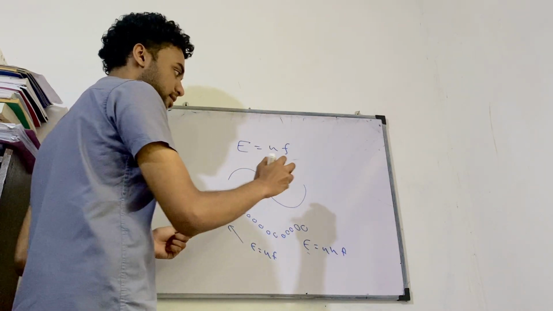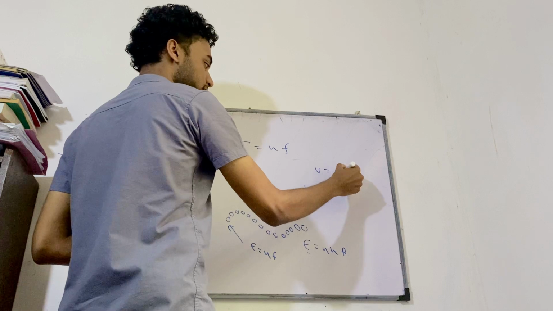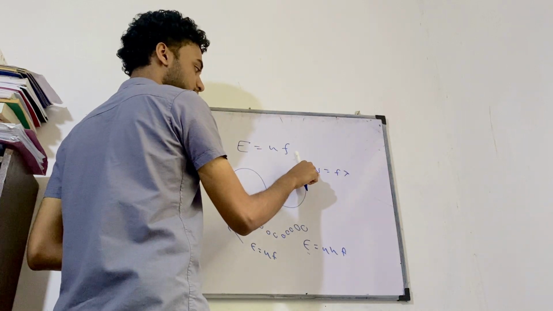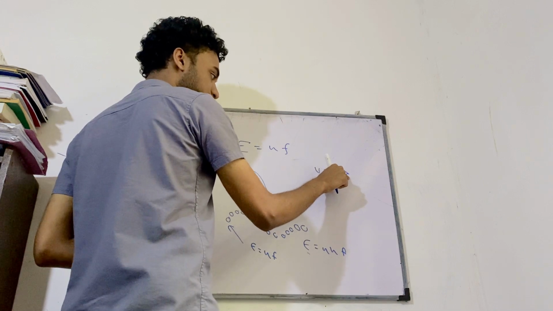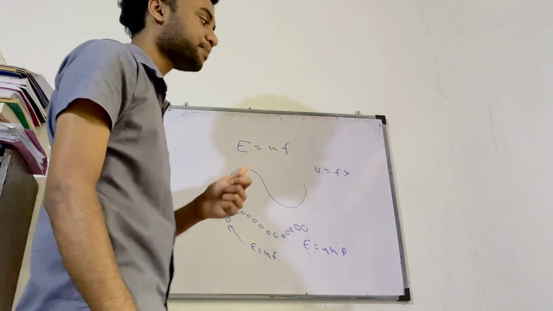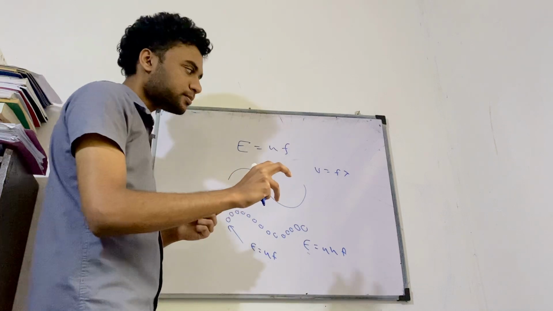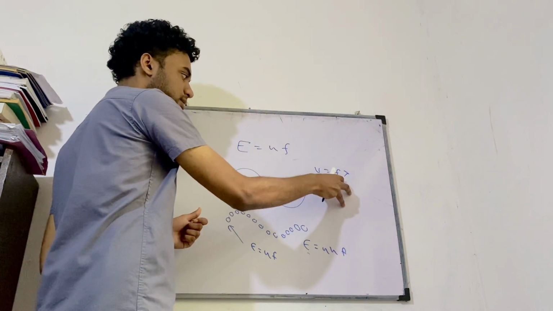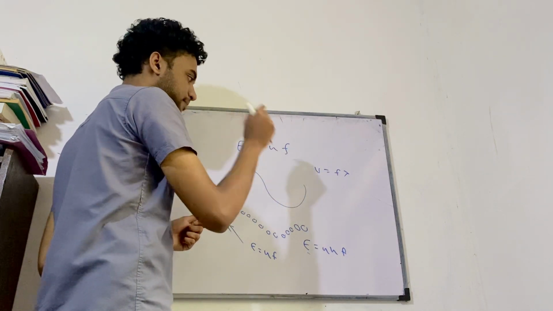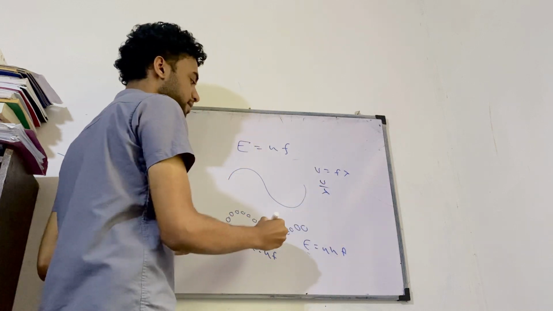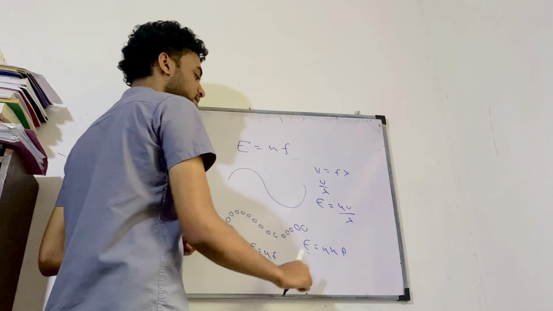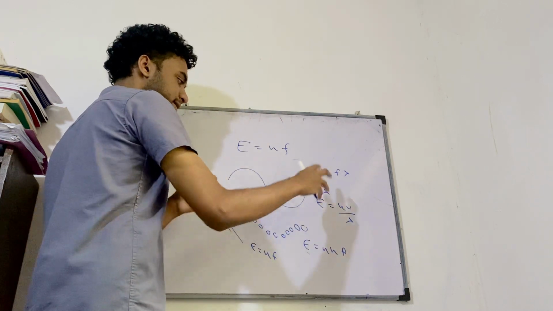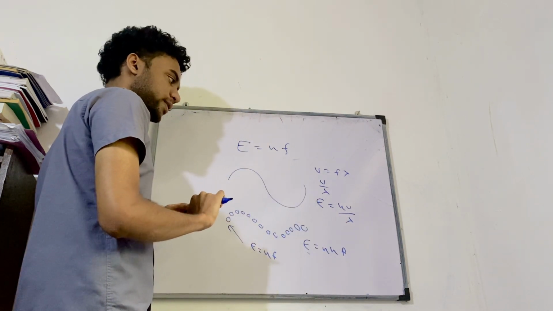Now you know that v is equal to f lambda: velocity of the electromagnetic wave, frequency of the electromagnetic wave, and wavelength of the electromagnetic wave, right? Then I can substitute f with v over lambda. Then I can say E is equal to h v over lambda. So remember these equations and analogies for future questions as well.